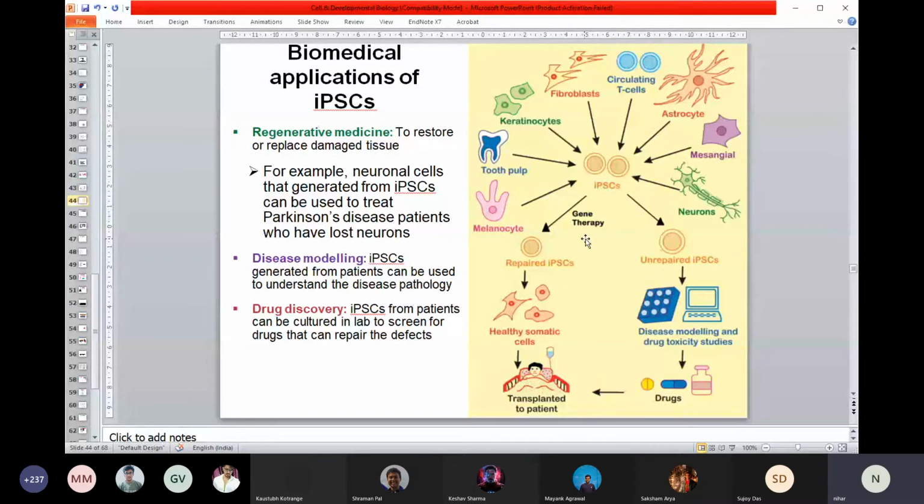But what you have to understand at this moment is the power of this kind of tools to cure different kinds of diseases, different kinds of degenerative diseases, where the stem cell can be used to probably completely cure.